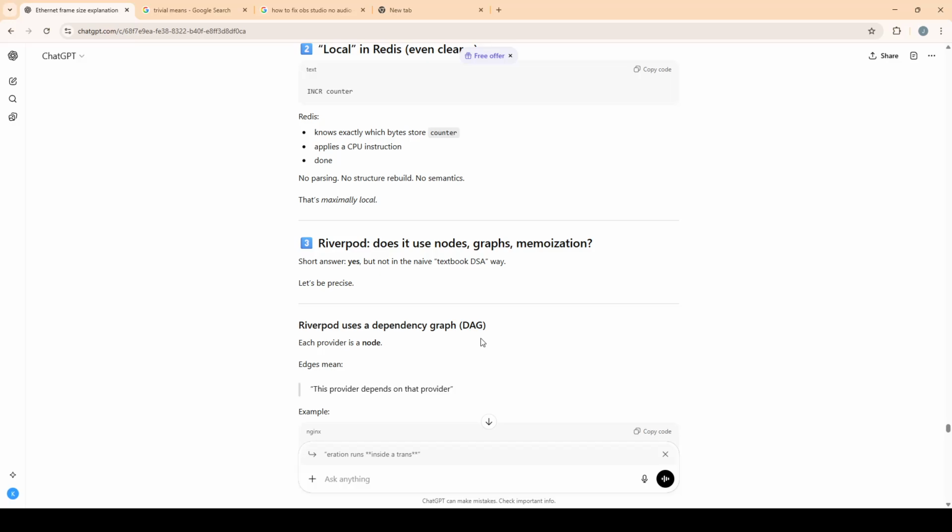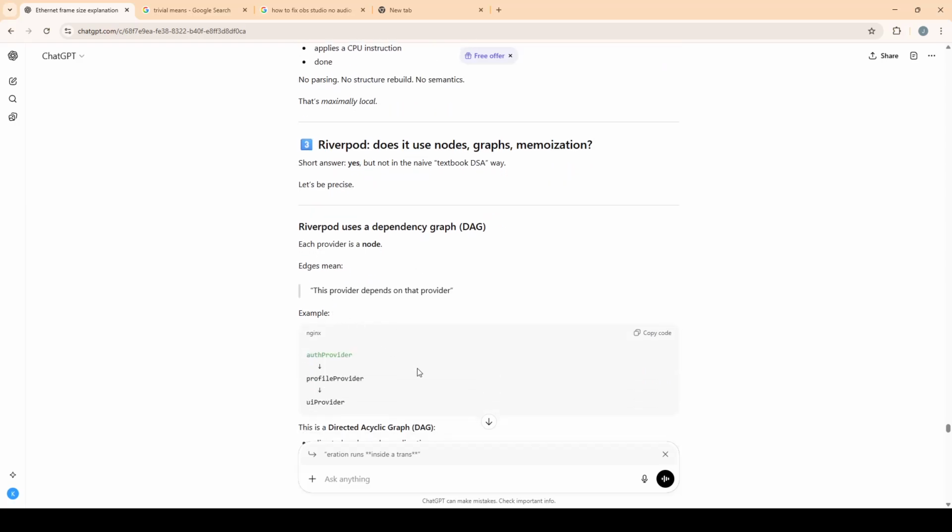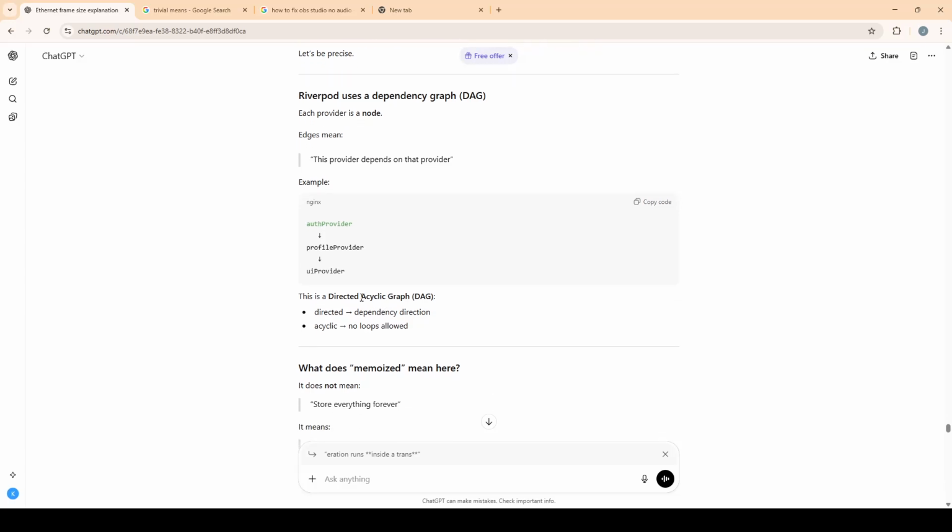Third, Riverpod: does it use nodes, graphs, memoization? Short answer, yes, but not in the naive textbook DSA way. Let's be precise. Riverpod uses a dependency graph. Each provider is a node. Edges mean this provider depends on that provider. Example: auth provider to profile provider to UI provider.